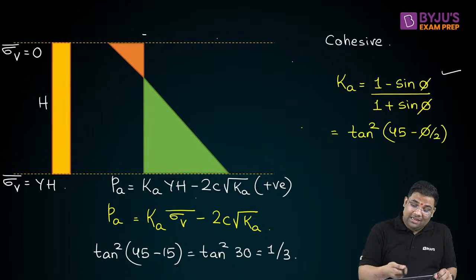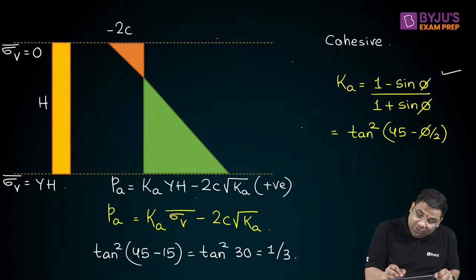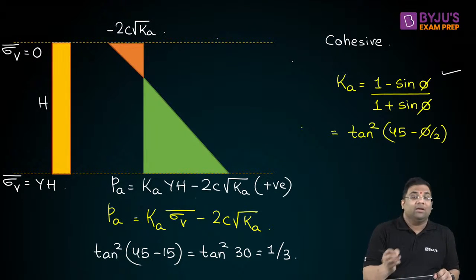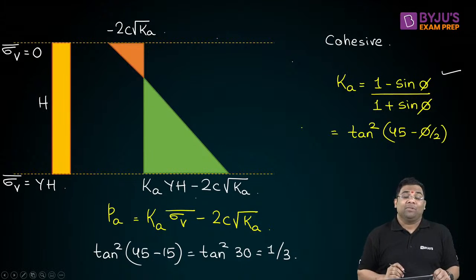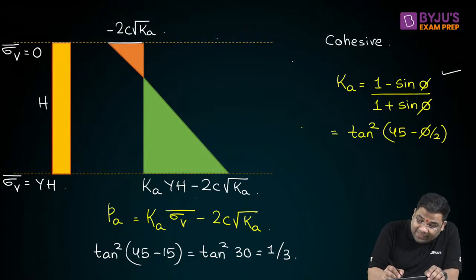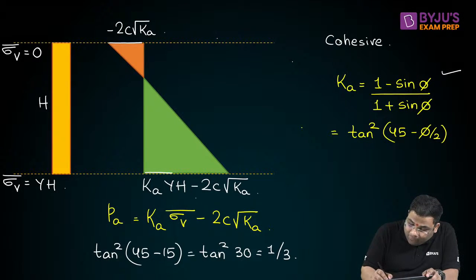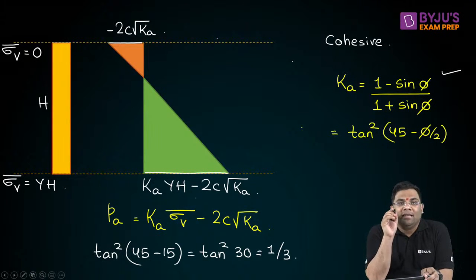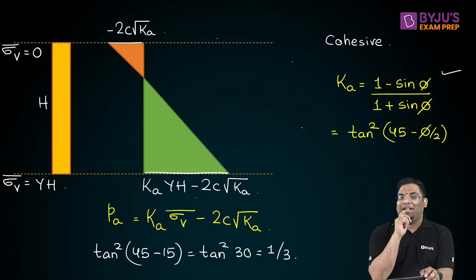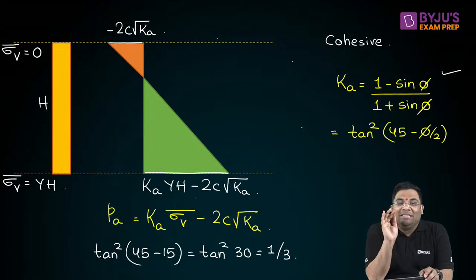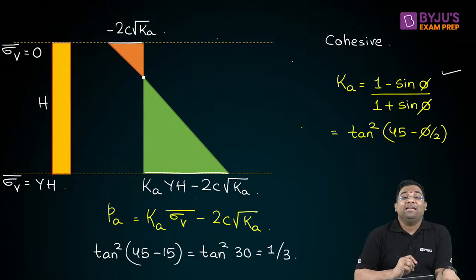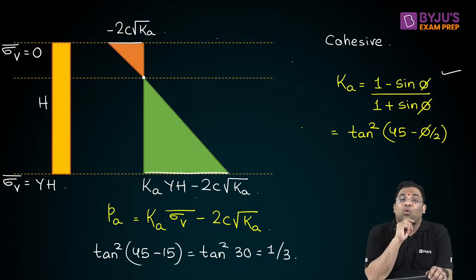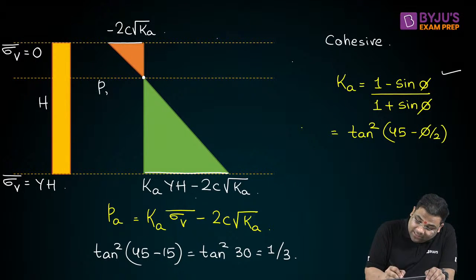Here, I am getting minus 2C root Ka, right? And at the bottom I am getting Ka into gamma h minus 2C root Ka. So if at top I am getting a negative value and at the bottom a positive value, that means somewhere in between it will be 0, right? And that is, suppose, here. Here the earth pressure is 0.